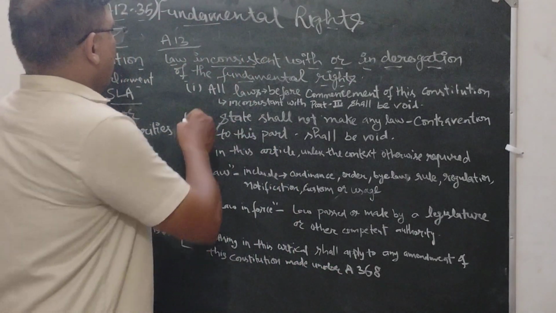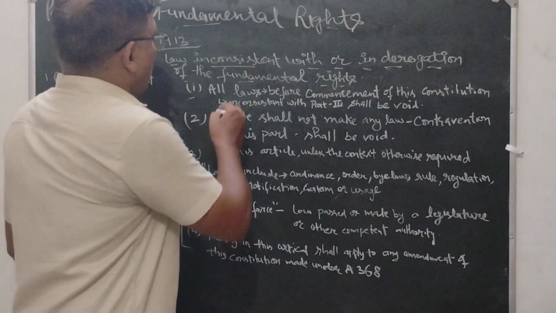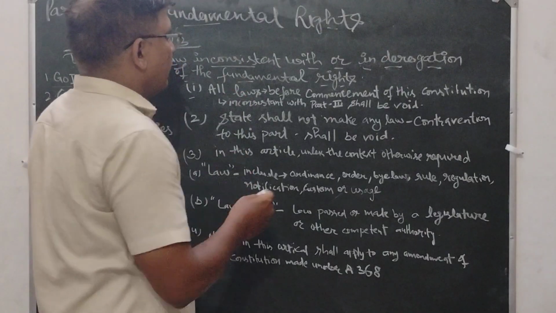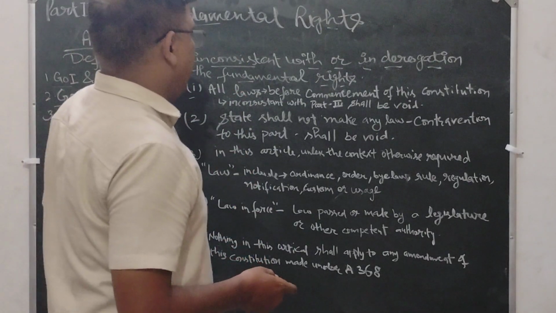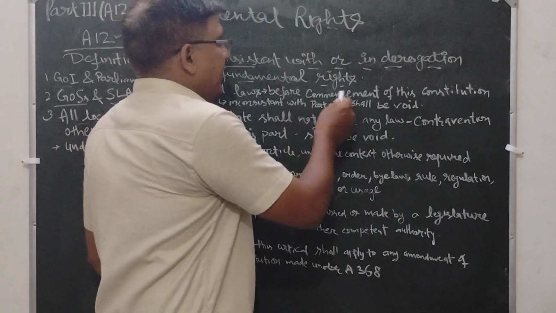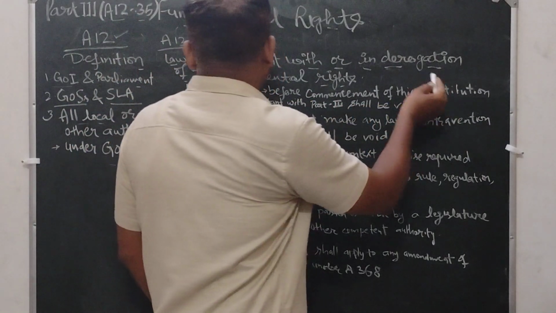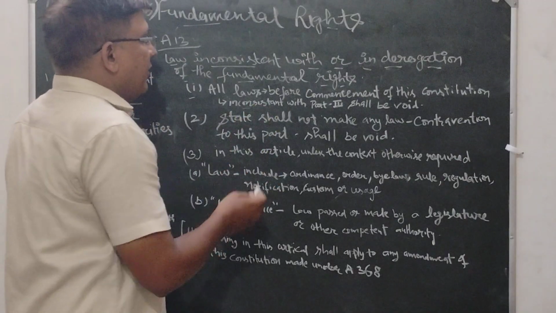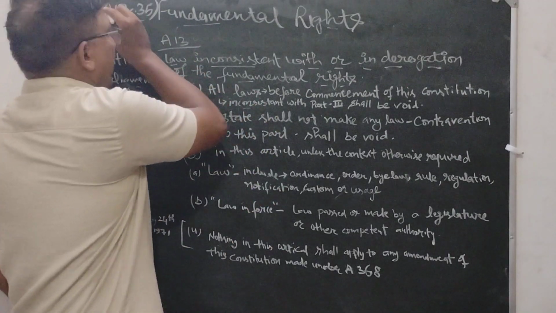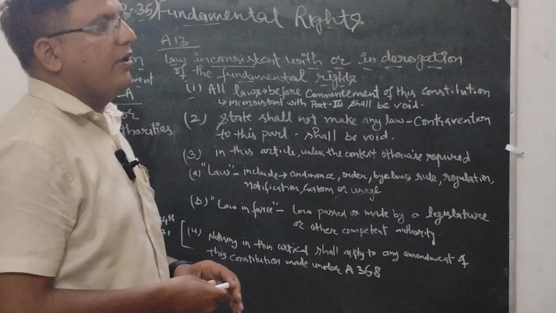Article 13 clause 1 tells us all laws that came into existence before commencement of this constitution that are inconsistent with Part 3 of fundamental rights shall be void.